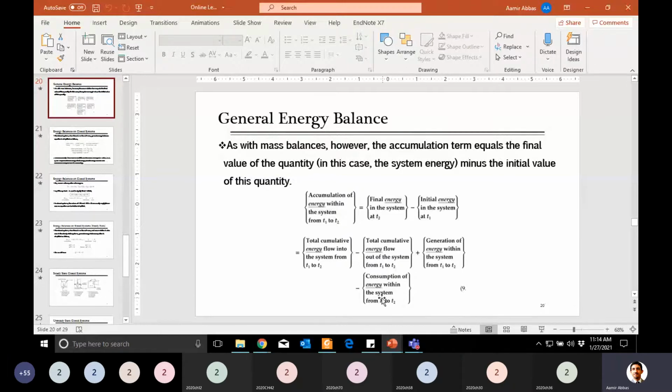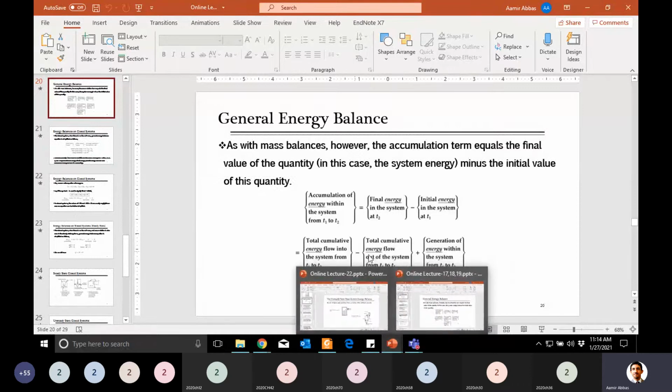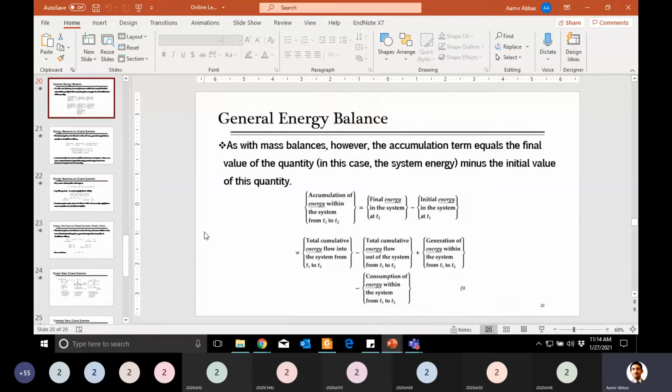Because we are not talking about a reacting system, generation and consumption are omitted, so we take accumulation equal to input minus output. Do you agree? Yes, sir.